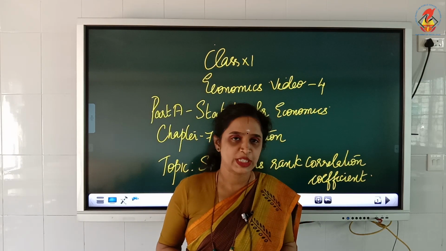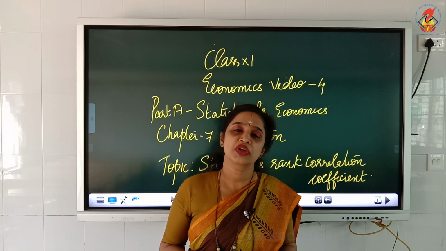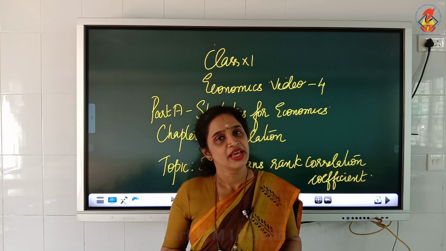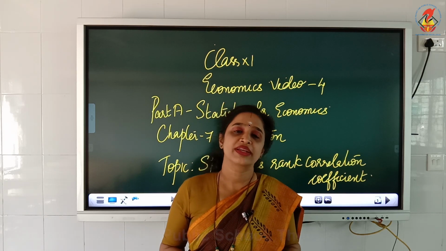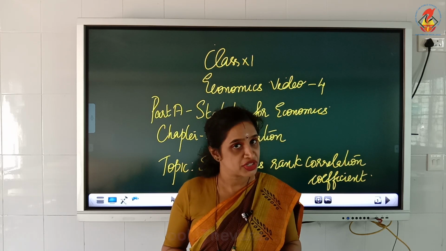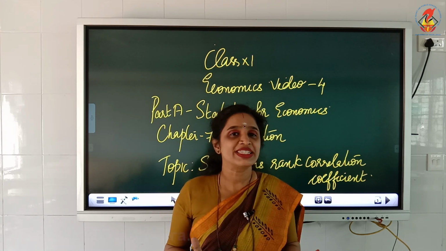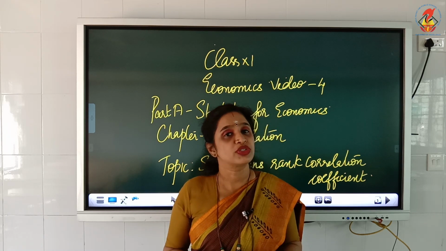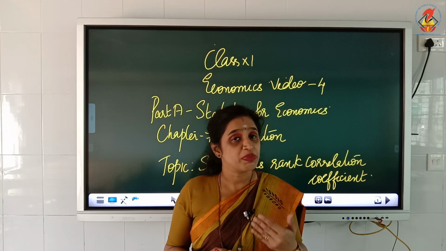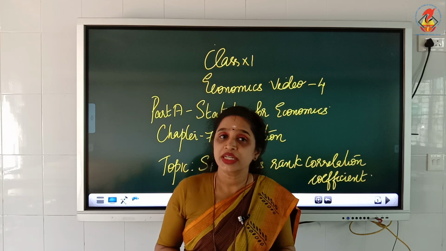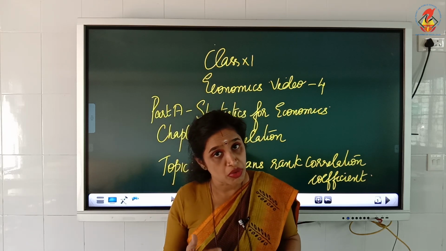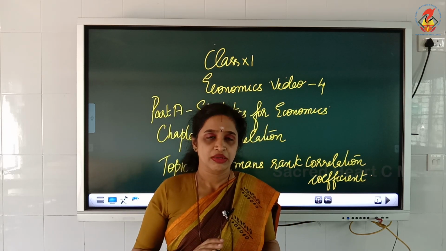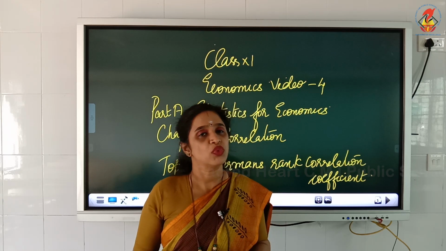Dear children, today let's begin with the Spearman's rank correlation coefficient method. We finished learning Karl Pearson's correlation coefficient, and I have already explained to you that the Spearman's rank correlation coefficient is always based on the qualitative aspect. Karl Pearson has given his method based on the quantitative aspect, whereas Spearman has evolved a method of calculating correlation based on the qualitative aspect. Now let us see how Spearman has tried to work out the relationship between the variables.